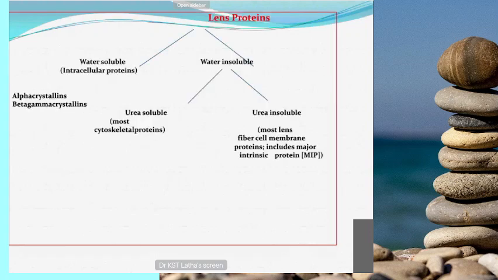And what are the components of lens? Actually the lens proteins, most of them, 90%, are made up of crystallins. That is alpha, beta, gamma crystallins forming the 90% of lens proteins. The balance, the 10%, is formed by the water insoluble albuminoids.